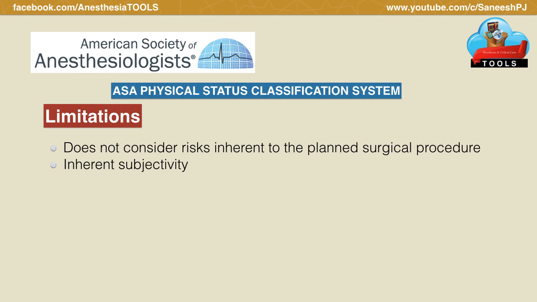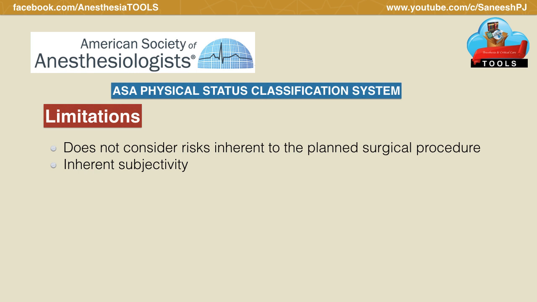For completion's sake, let me state a few limitations of this classification system. It doesn't consider the risk inherent to the planned surgical procedure, and there is a lot of inherent subjectivity or inter-rater variability. Somebody classifying a patient as ASA 2, another anesthesiologist might classify him as ASA 3.